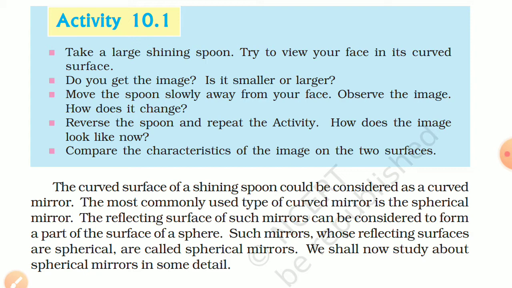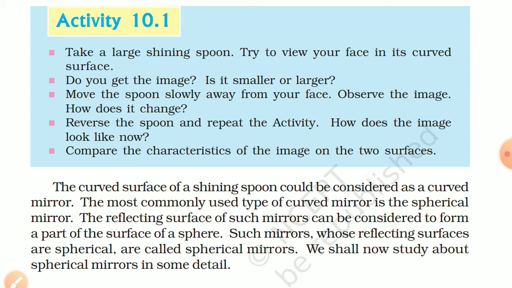So let's answer the first question. Do you get the image? Yes, we will get the image in the spoon. Is it smaller or larger? This image will be larger and it will be erect when we place the spoon closer to our face. Now move this spoon slowly away from the face. Then observe the image. The image will become inverted. Okay, it will change. When the face is far away, then we will get a highly diminished and inverted image of our face.